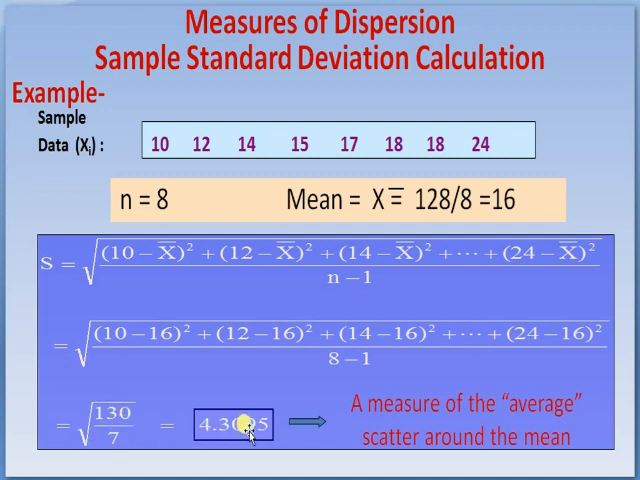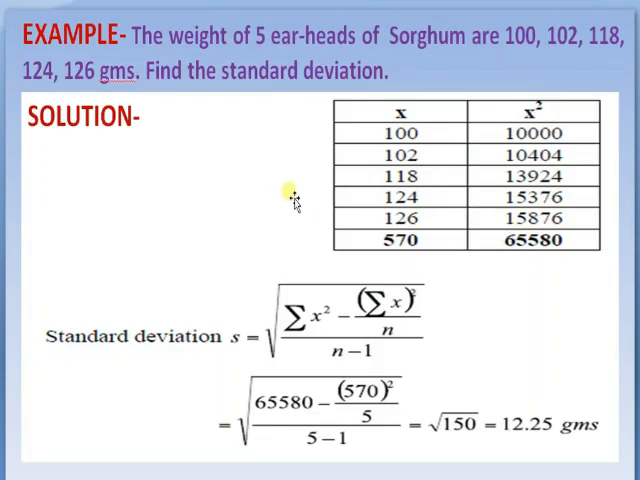Subtracting the mean from each of the data, s is equal to the square root of (10 minus 16) square plus (12 minus x bar) square plus (14 minus x bar) square, up to (24 minus x bar) square. Putting the value of x bar equal to 16, we have (10 minus 16) square, (12 minus 16) square, up to (24 minus 16) square. After calculating these values, we get 130 divided by 7, that is 4.3095. This 4.3095 represents a measure of the average scatter around the mean.